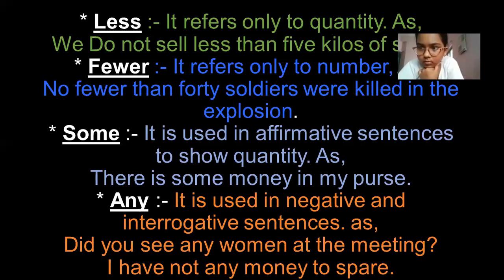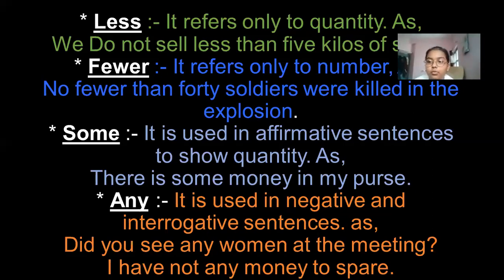The answer is, no, I did not see any. So how did I answer? I answered with any in a negative sense. The second one, I have not any money to spare. Again, it is in a negative sense. So whenever we are using any, make sure that the sentence always includes not in it. It always comes in negative or interrogative sense.